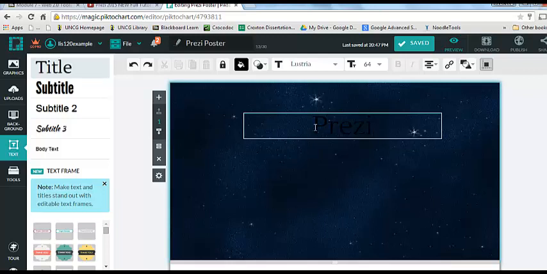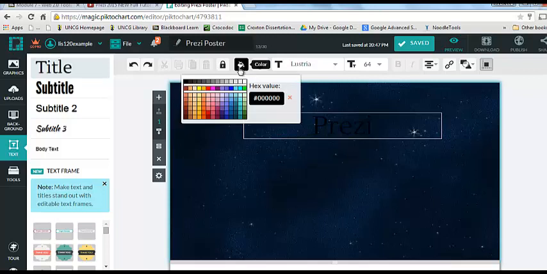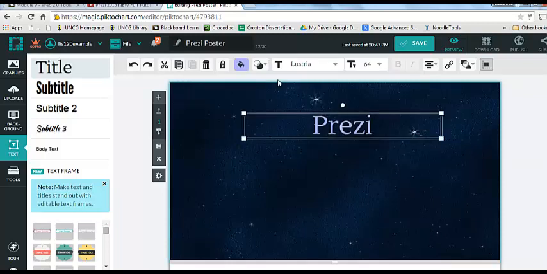And I typed in Prezi, and I can see that that is black on dark blue. It's hard to read. So up above, when I'm working in text boxes, I see I have a variety of options. There's color, which is what I'm going to click on to change the color of the text. I'm going to change it to this light blue color. That creates a nice contrast.